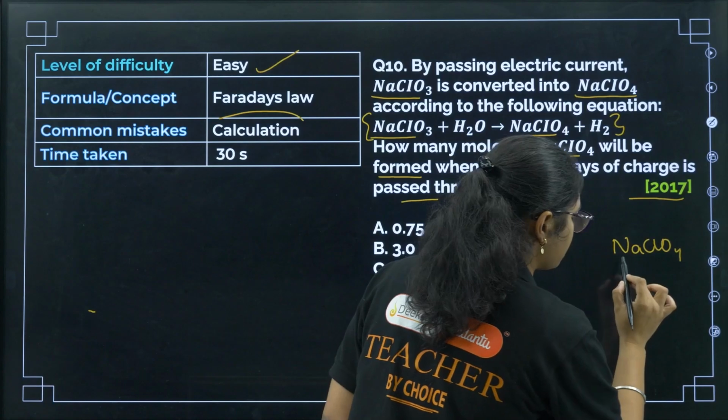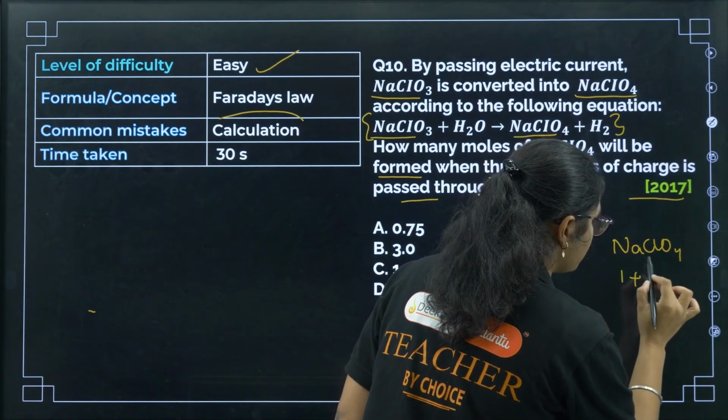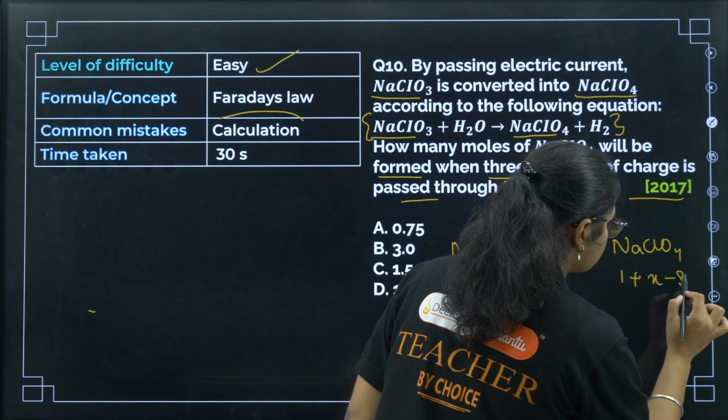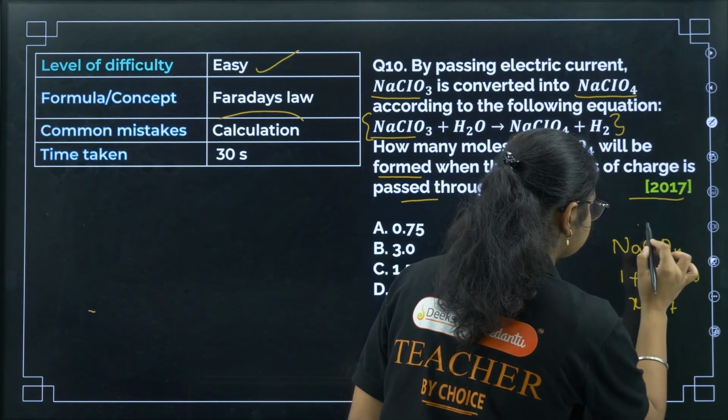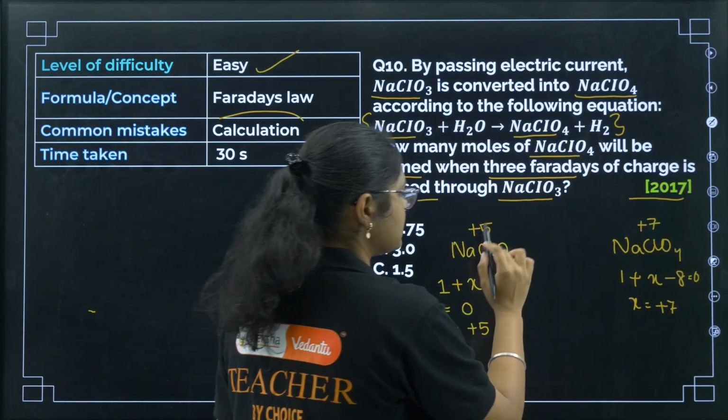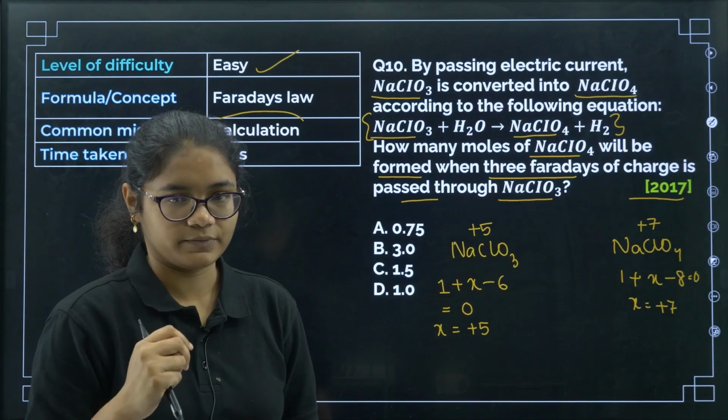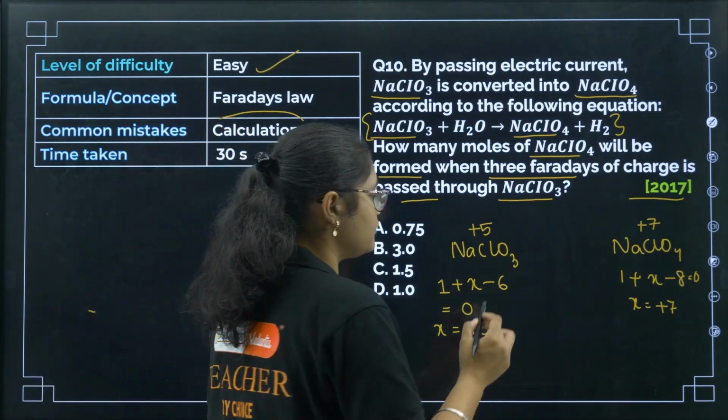Now if you see here, sodium is 1, chlorine is again X, and this is -8, equal to 0. So X is equal to +7. Okay, so now +5 to +7 is 2, right? So how many Faradays do we require? 2 Faraday.